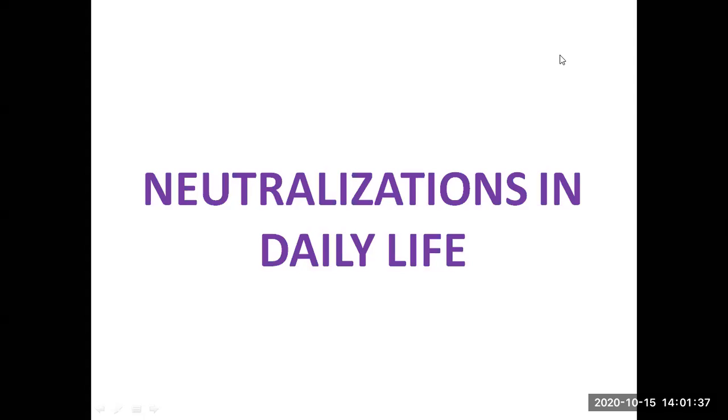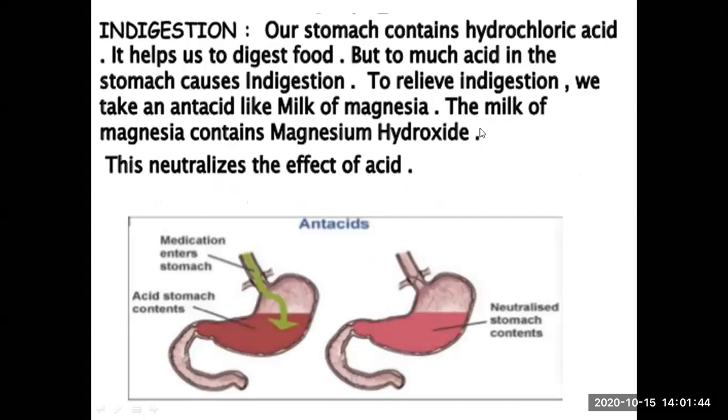Today's topic, neutralization in daily life. First of all, what is neutralization? Like we have discussed earlier, the process in which acids combine with bases to produce salt and water with the release of heat. And we call it neutralization because a neutral substance, that is salt, is produced by the combination of acid and base. यानी जब आपके acid और base एक दूसरे के साथ combine करते हैं तो बना देते हैं neutral substance, that is salt.